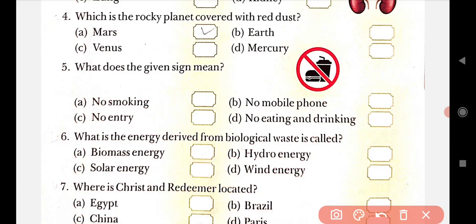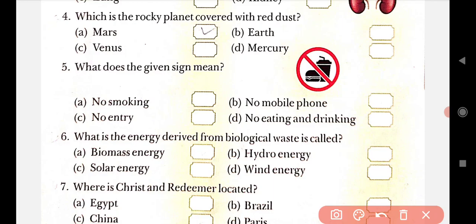Which is the name of the rocky planet? Four names are given here: Mars, Venus, Earth, Mercury. So the correct answer is Mars. Mars is the rocky planet covered with red dust.